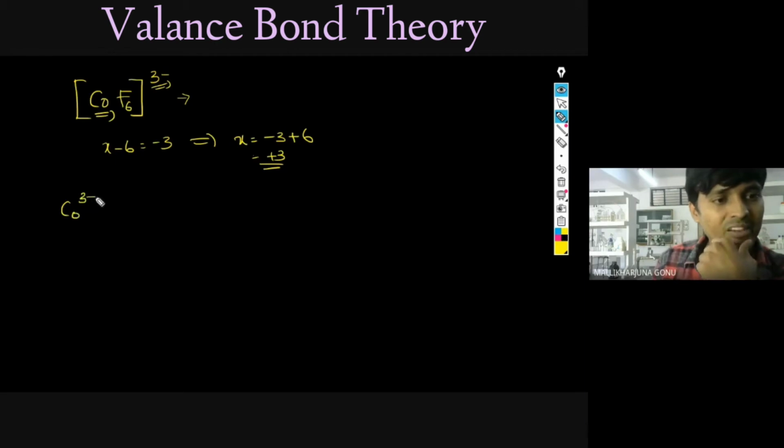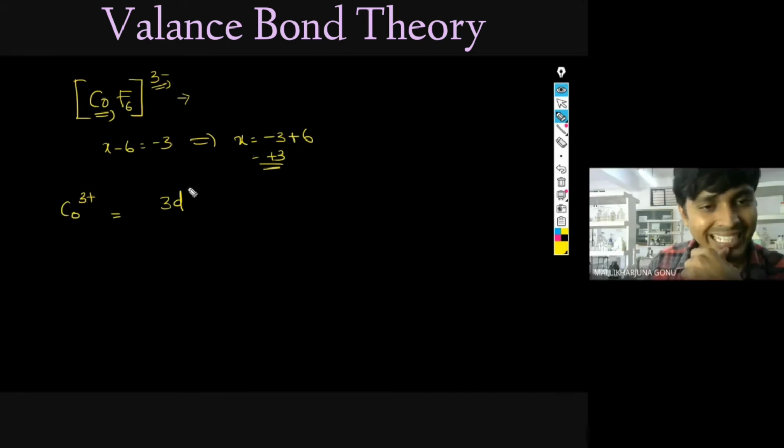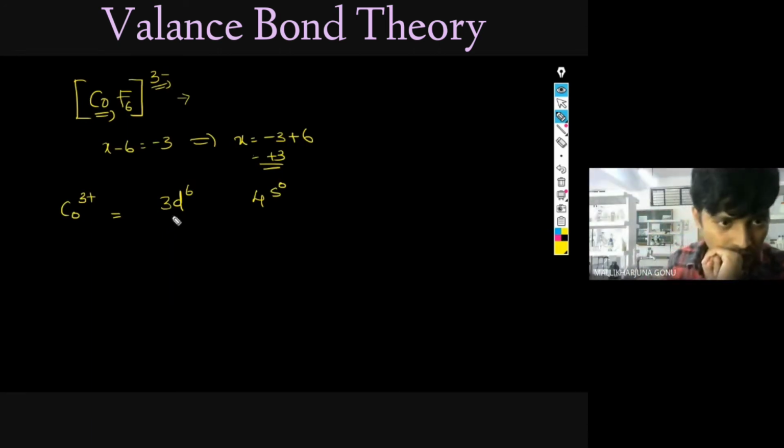Now in the same way we will write Co3+. What is the electronic configuration for this one, Vidisha? Just now we have seen 3d7, 4s2. That's not 3d6, 4s0? Because 3d7, 4s2 is the electronic configuration of cobalt, right? So 3 you have to remove: 2 from the s orbital, 1 from the 3d orbital. Is it okay, Aishwarya? Yes, sir. So 3d6 and 4s0.